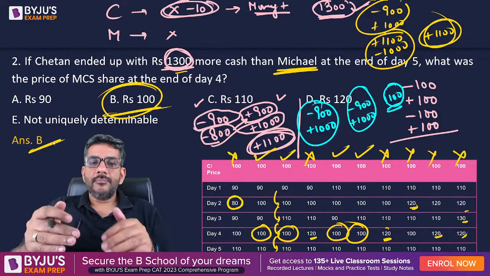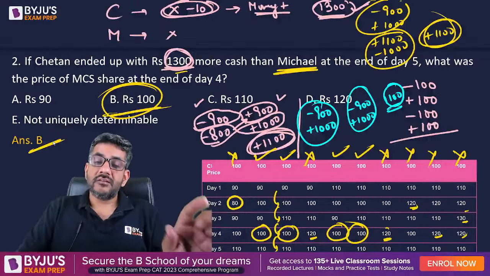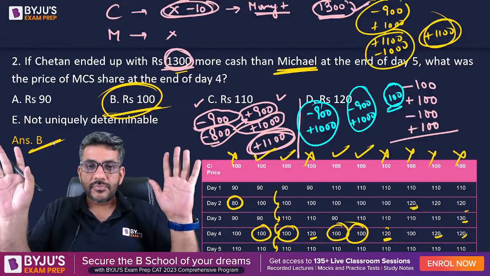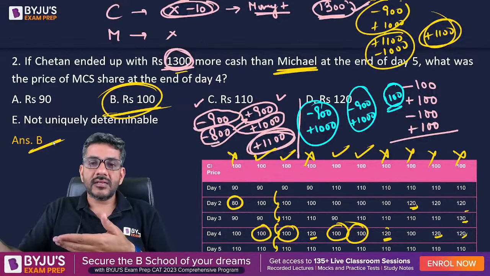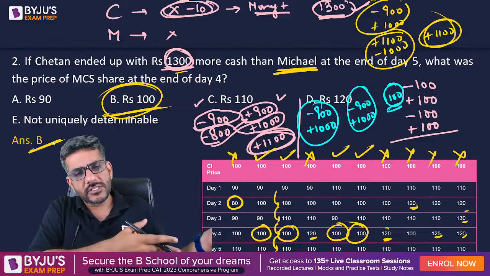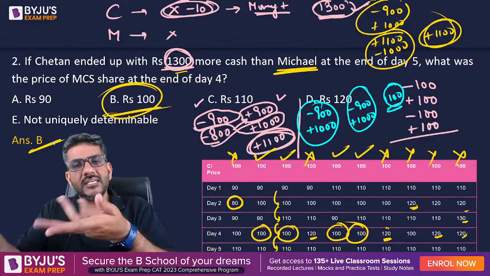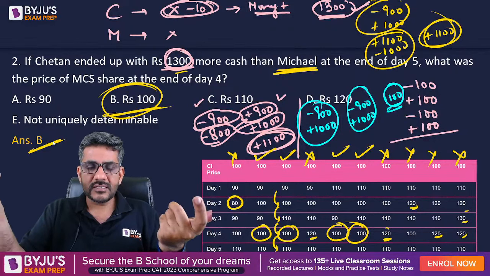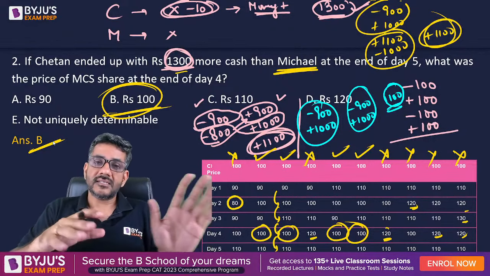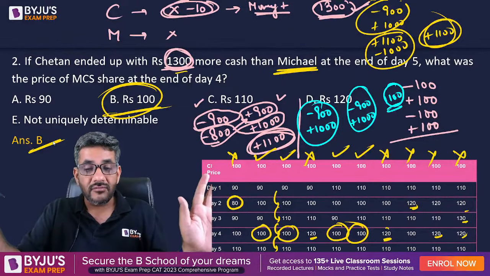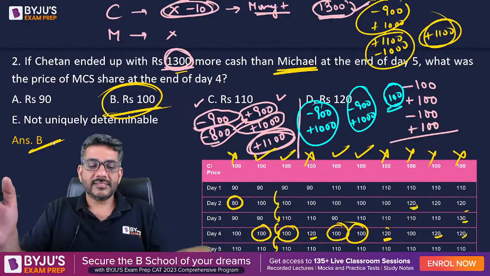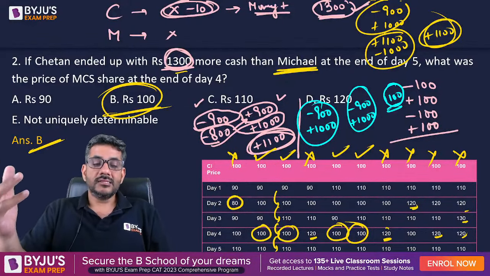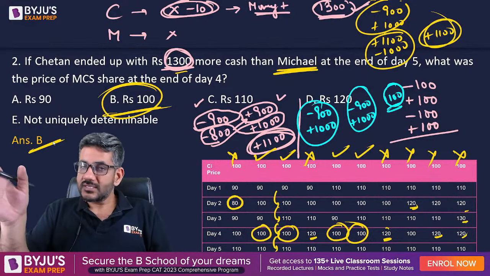So the important point was that anyways Chetan will always have 1300 rupees more than his initial cash, right? अगर माइकल से 1300 ज्यादा चाहिए तो माइकल मस्ट बी हैविंग द ओरिजिनल अमाउंट, बिकॉज चेतन तो वैसे ही 1300 ज्यादा होता है उसके पास ओरिजिनल से. तो अगर उसके पास माइकल से 1300 ज्यादा, so Michael must not have done any kind of dealing. And if Michael has not done any kind of dealing on those 4 days, the price is always 100. That is our answer. This is what the question was asking us.